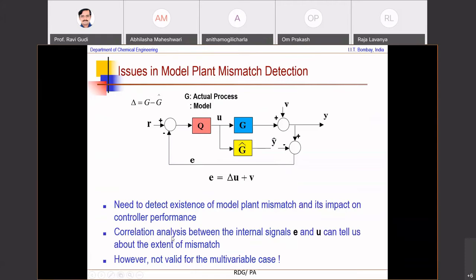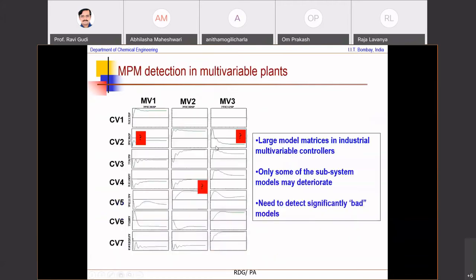So a simple correlation analysis would not work, simply because in a multivariable case, this is a multivariable controller. And if I have a multivariable controller, then this correlation can show up in an incorrect manner as well. A spurious correlation can show up, as we'll see in a short while. Okay. So here is one such example.